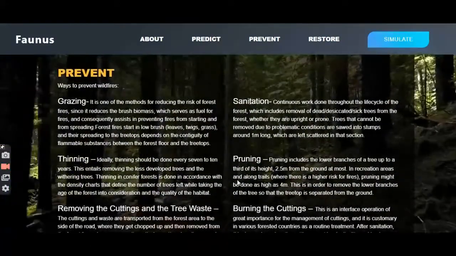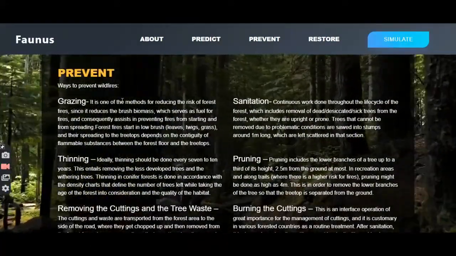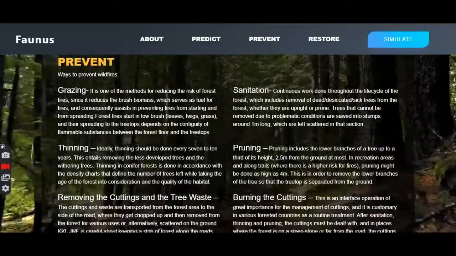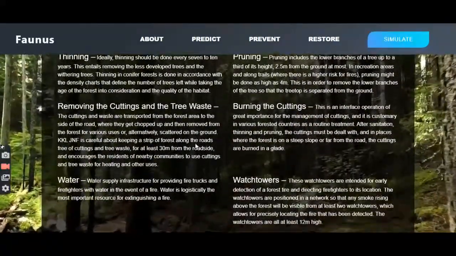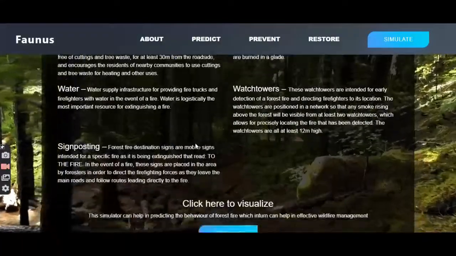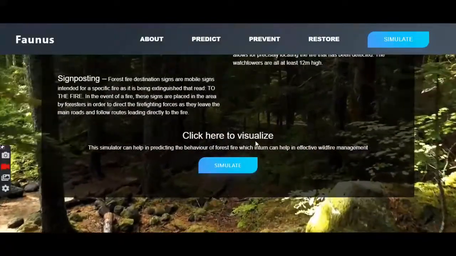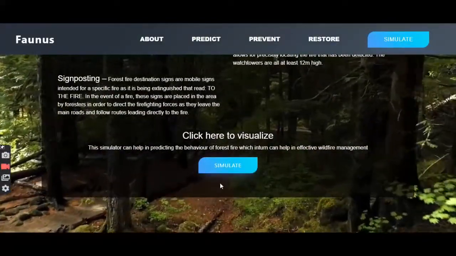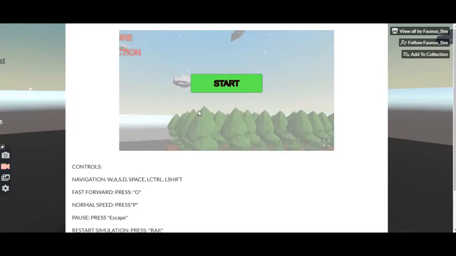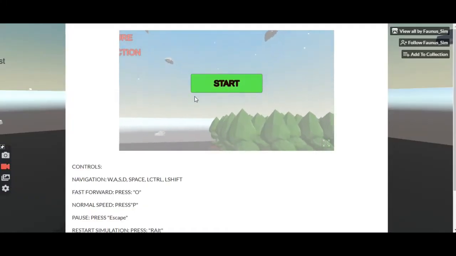So here in the prevention part of our model, we provide you with certain ways that will help you prevent forest fires, which include grazing, sanitation, thinning, pruning, cutting of the tree waste, burning the cuttings, watchtower, signposting, water supply, and etc. And so as to help you visualize this more, we have made a simulation project that will help you. So if I click on simulate, we will reach a simulation that we have made, which will help you visualize the forest fire.